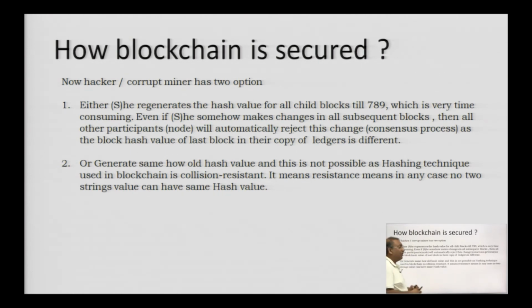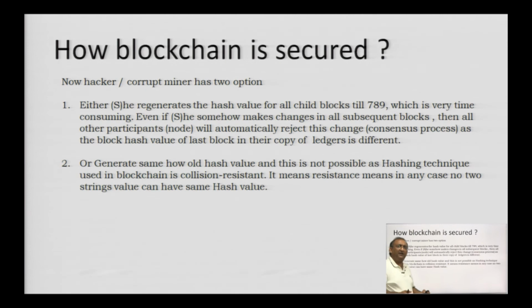And even if you are able to change it, all the participants will automatically reject it, because they have a copy of the blockchain where the address of the last block, which is 789, will differ from this one. It is difficult, and they reject that.